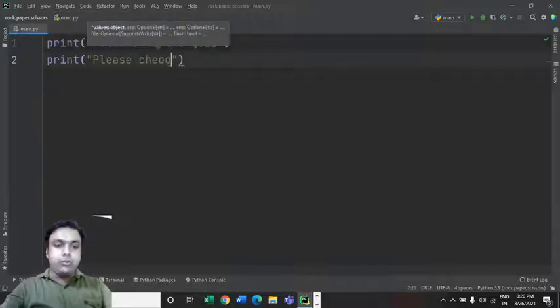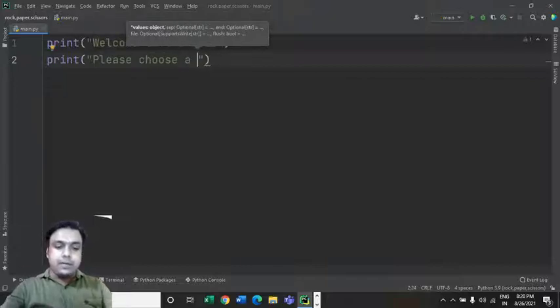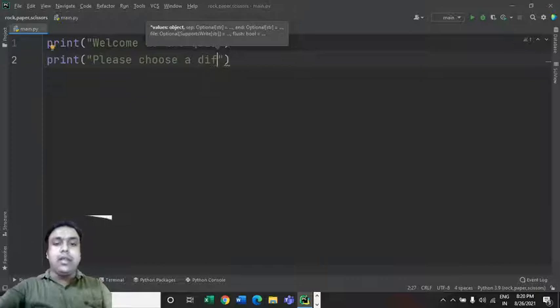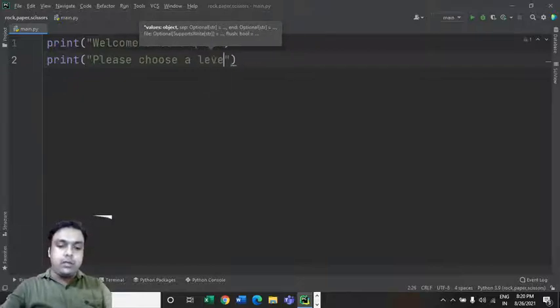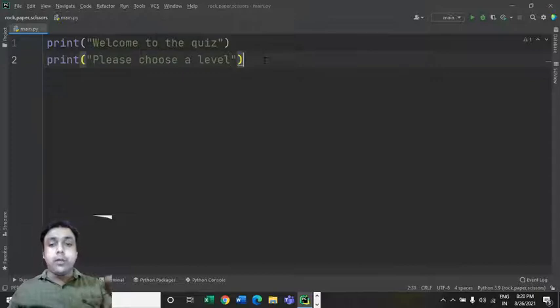Now we can print another thing: please choose a difficulty, or please choose a level. We are going to have two different levels for this game. Please choose a level. I would like to give two choices to the user: a difficult level or an easy level.